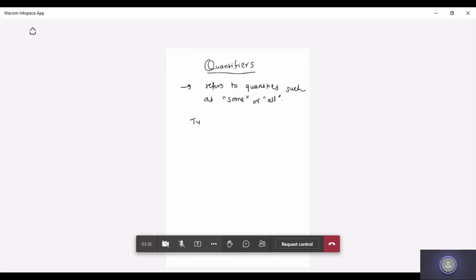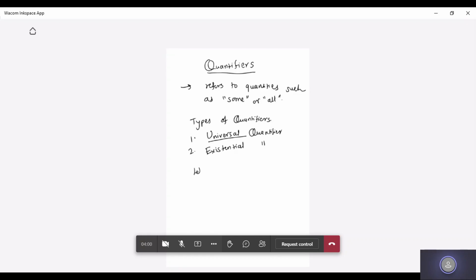So what are the types of quantifier? We will see the types of quantifier with a simple example, and you will come to know what a quantifier is and what the types are. The first type is the universal quantifier, and the second type is the existential quantifier. Let us take the first, the universal quantifier. Just observe this word: universal means for all. By default, for all will come into the picture.